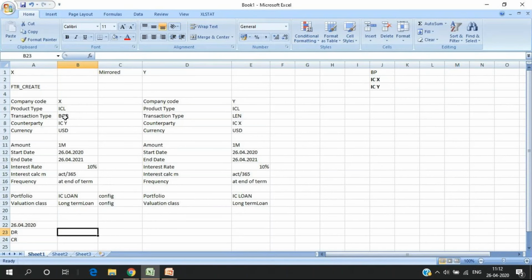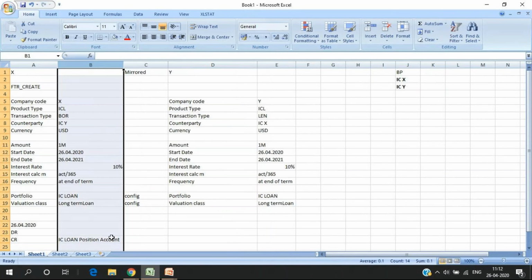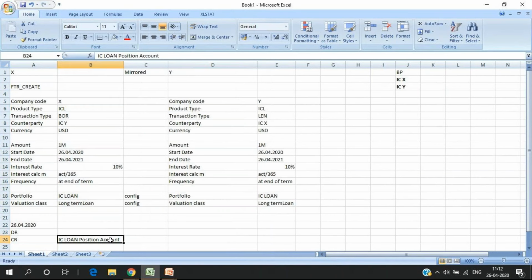So my IC loan position account. IC loan position account. I am again assuming that you have a little background in accounting at least. So if you do not, you can let me know. We can go into details, but I'm just assuming you have a little background in accounting. So IC loan position account. I said I have two general valuation classes. So I will make it long-term loan, just to make sure that my short-term loan account is different, is debit.